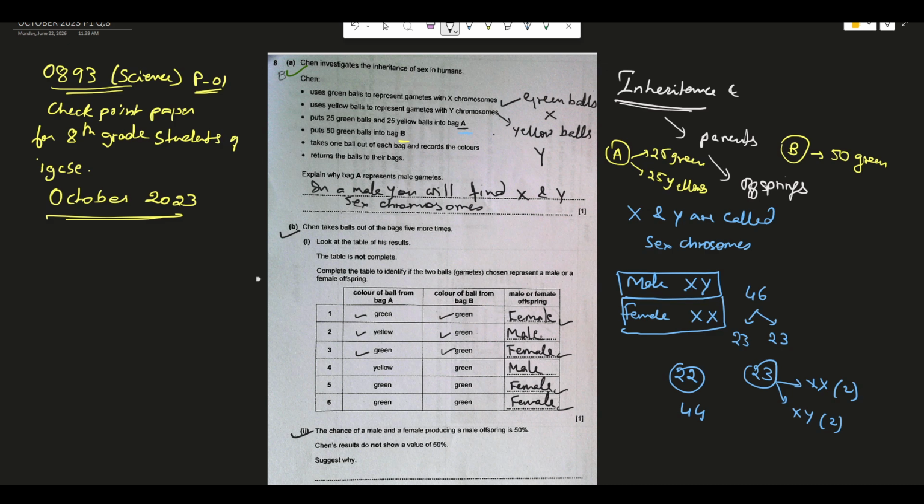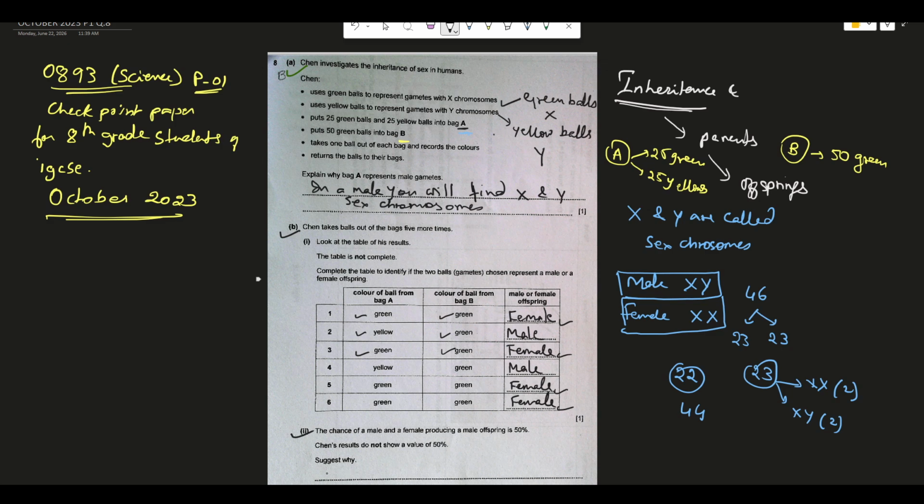As I told you, in 4 cases you get female, and in 2 it is male. So the female to male ratio is 4:2, or rather not ratio. Out of 6, 4 are female and 2 are male. So it's not 50-50 chances. Now what is the reason for that? Suggest why. They have asked you what is the reason for that.